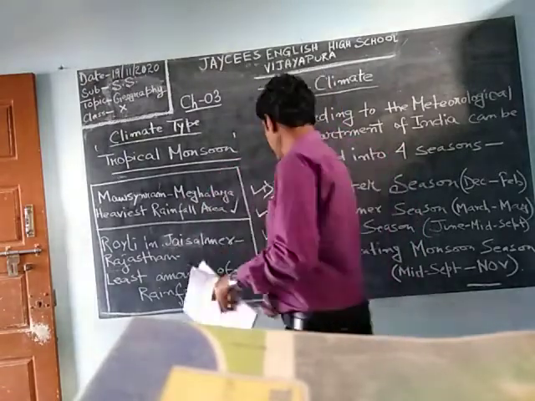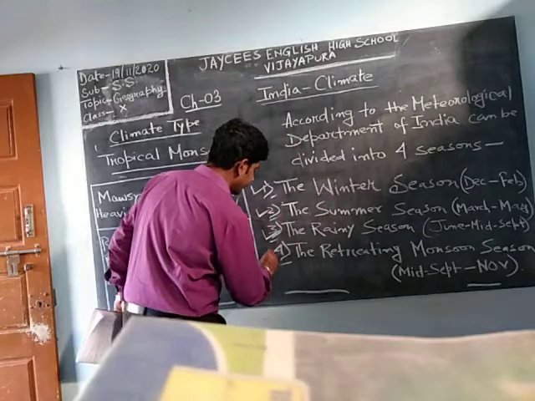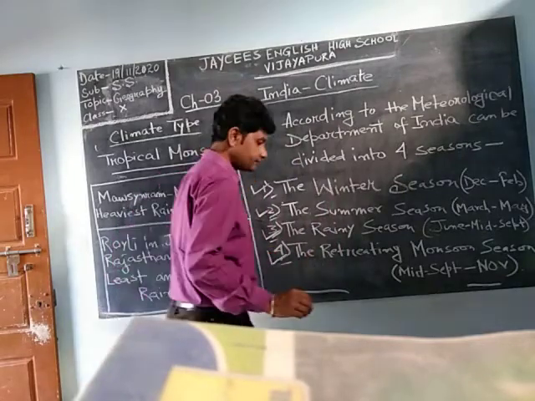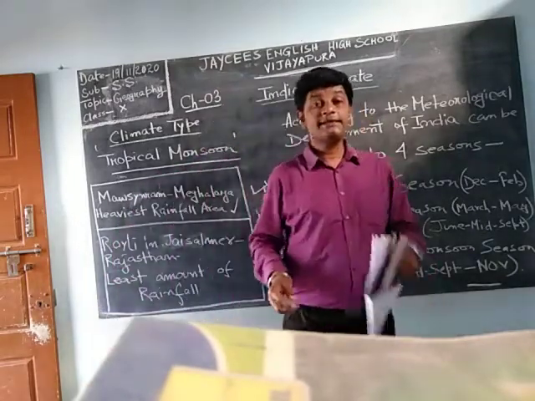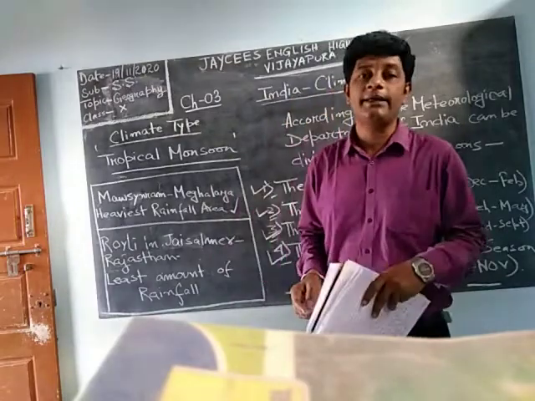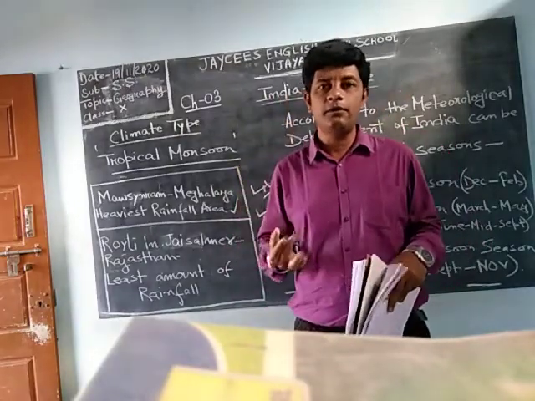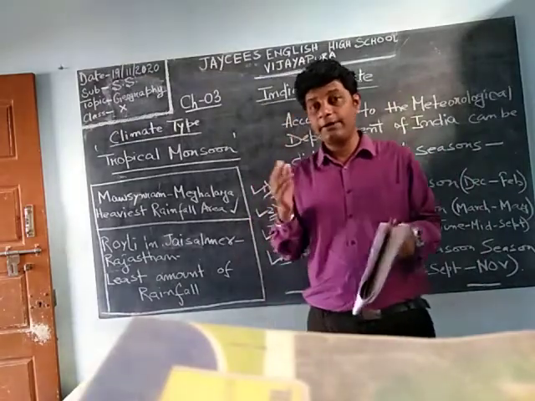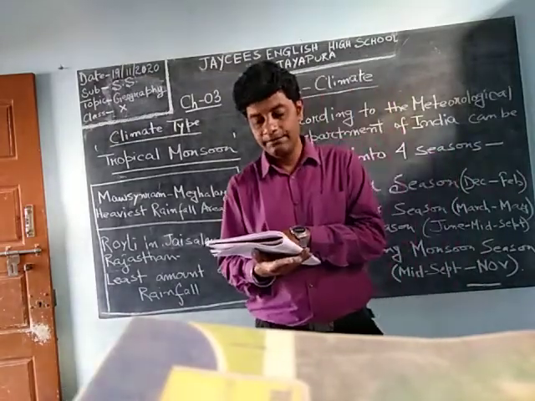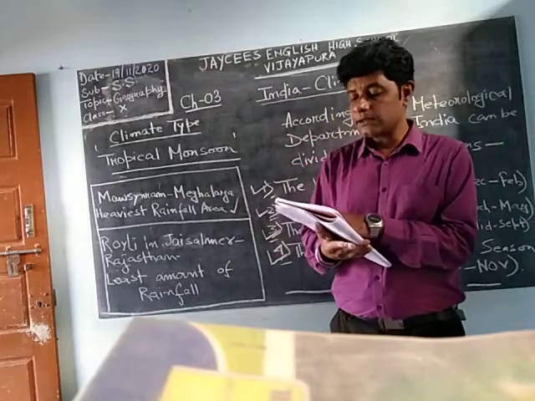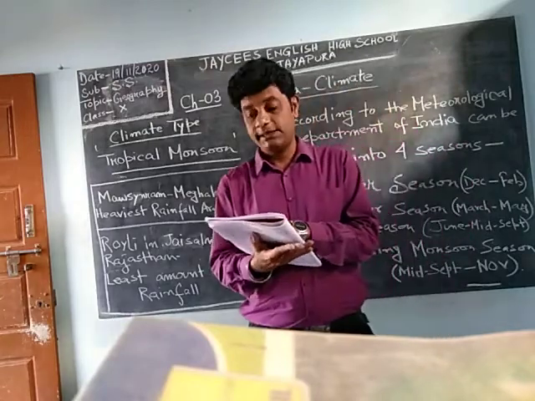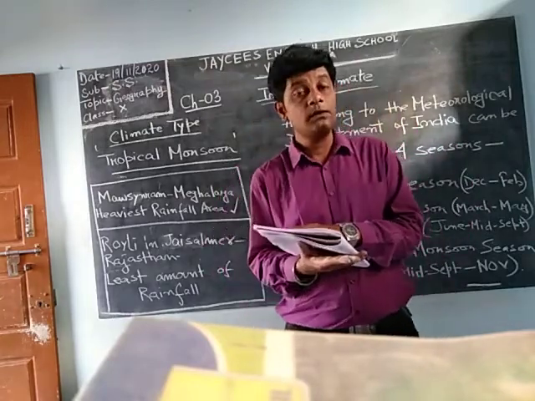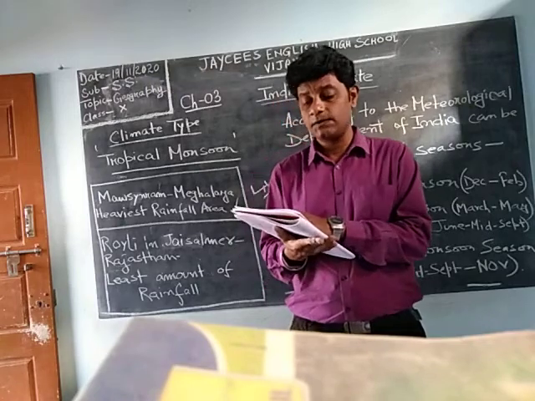Okay, so now coming to the fourth one, the retreating monsoon season. What is this retreating? Retreating means withdrawal. Withdrawal, like we withdraw money, that withdraw only. Okay, withdrawal. Now keep it in mind and then go through the notes. This is also known as northeast monsoon season.